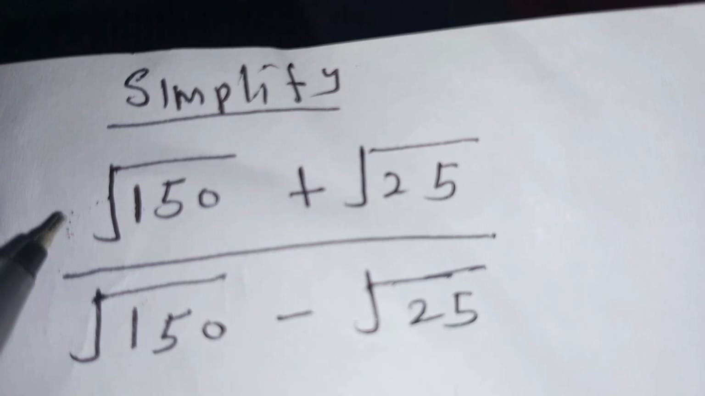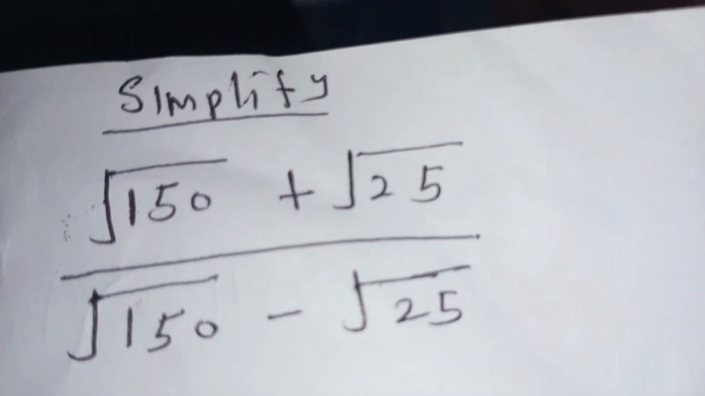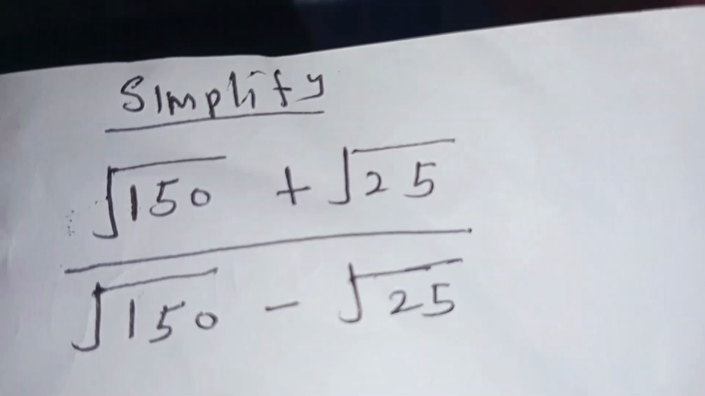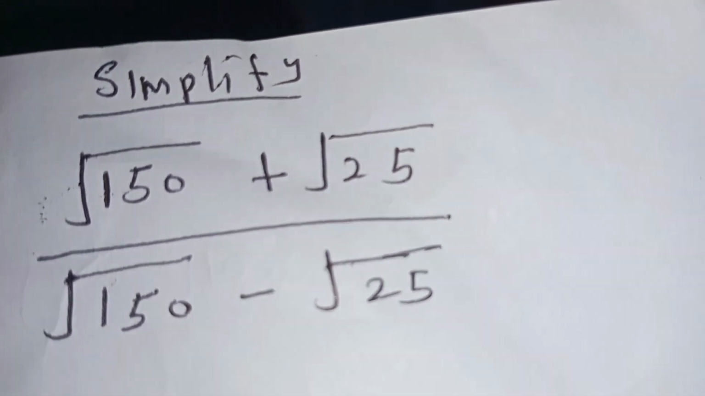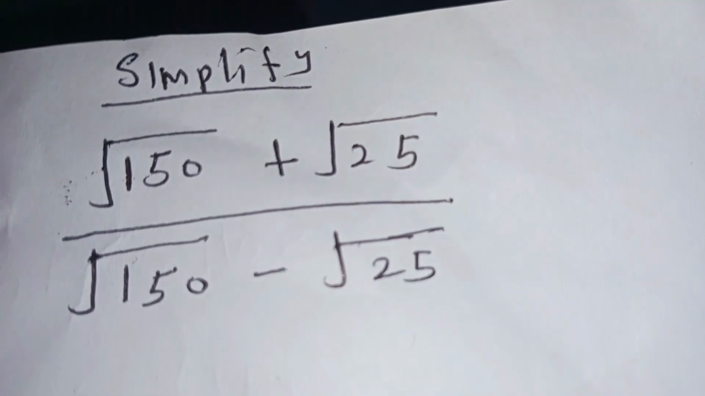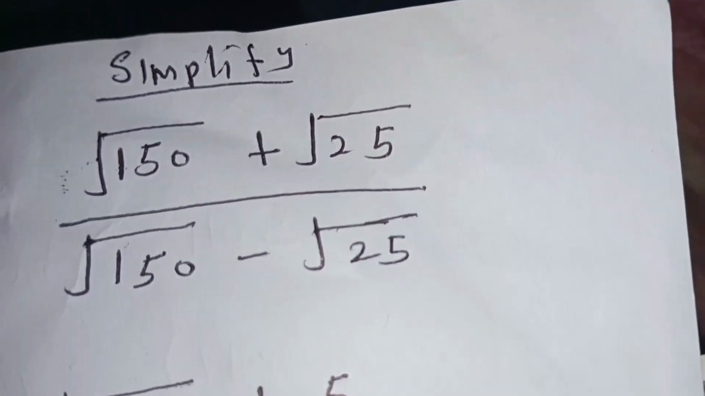You are supposed to simplify root of 150 plus root of 25 divided by root of 150 minus root of 25, and you have to leave your answer in surd form.